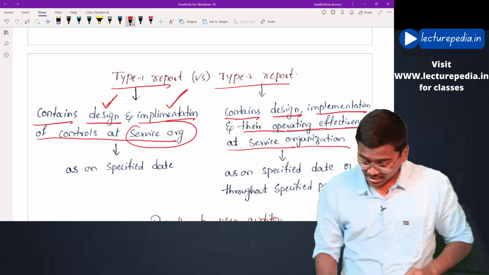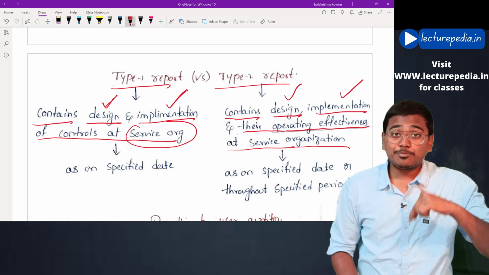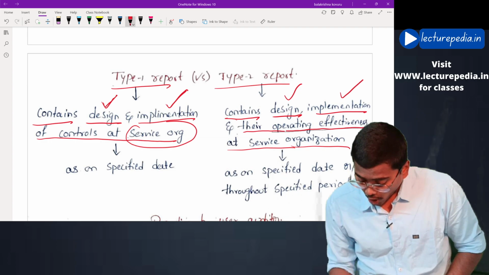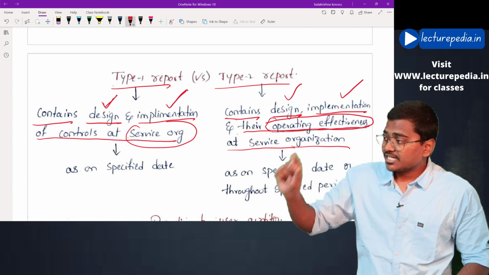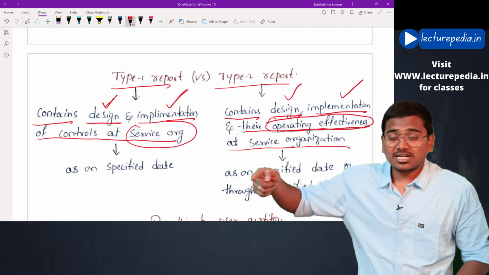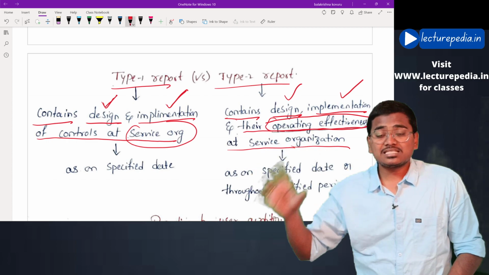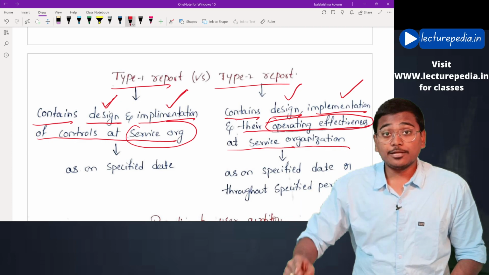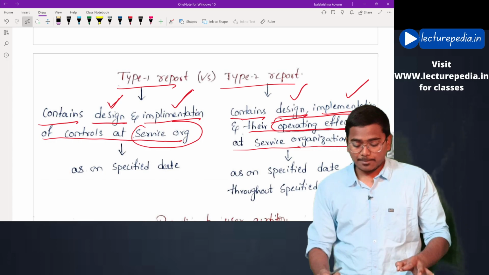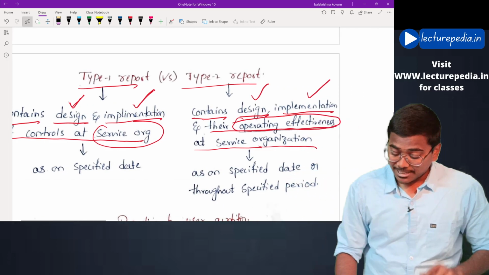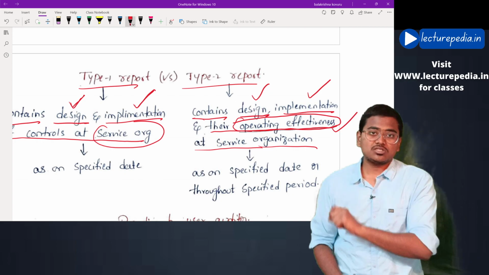Apart from design and implementation of internal controls, a type 2 report will also contain the operating effectiveness of the internal controls, that is, whether the internal controls at the service organization are operating effectively or not. An opinion on this aspect will also be present in a type 2 report. Therefore, the major difference between type 1 and type 2 report is that in the type 2 report there will be an opinion on the operating effectiveness of the internal controls.